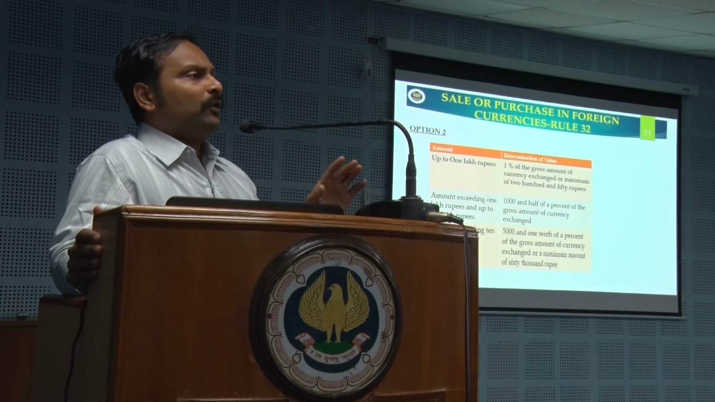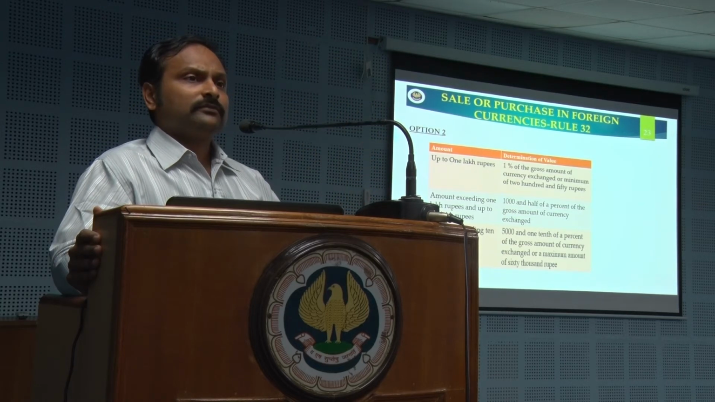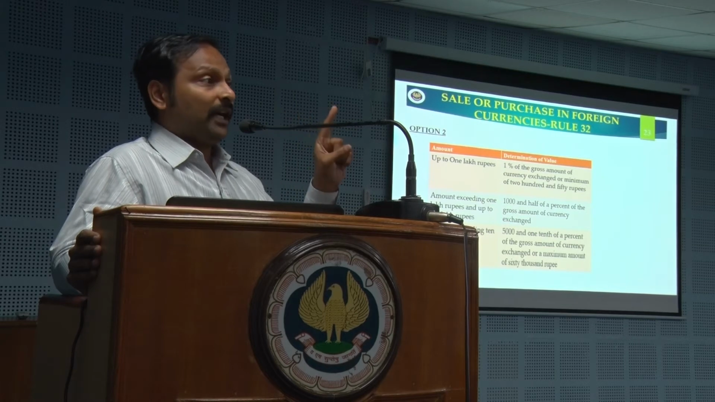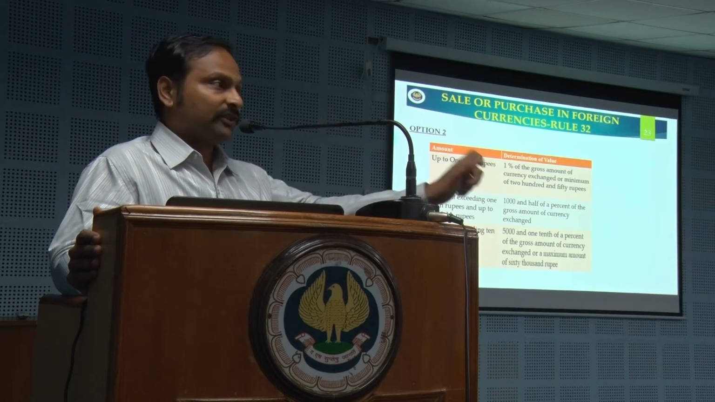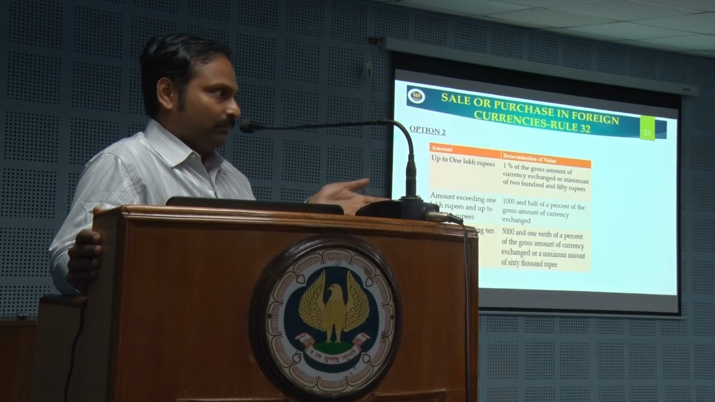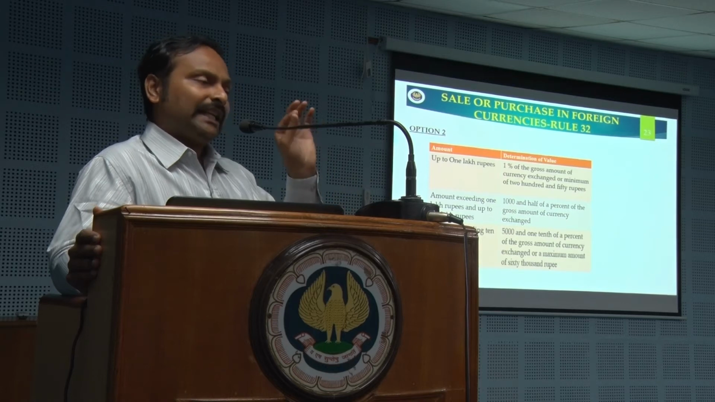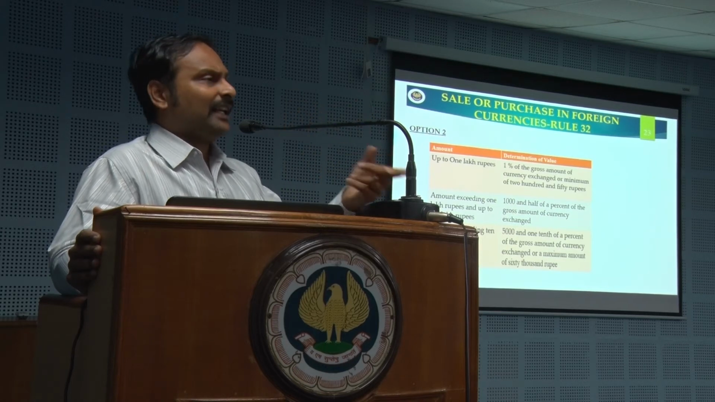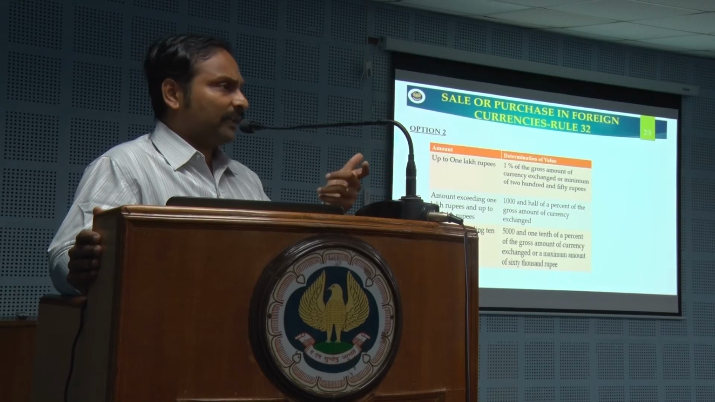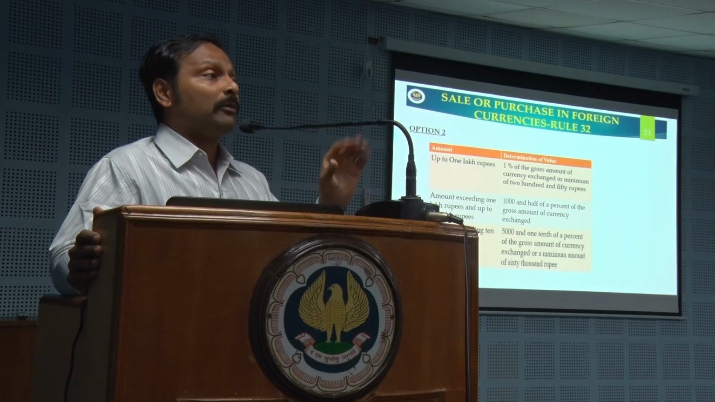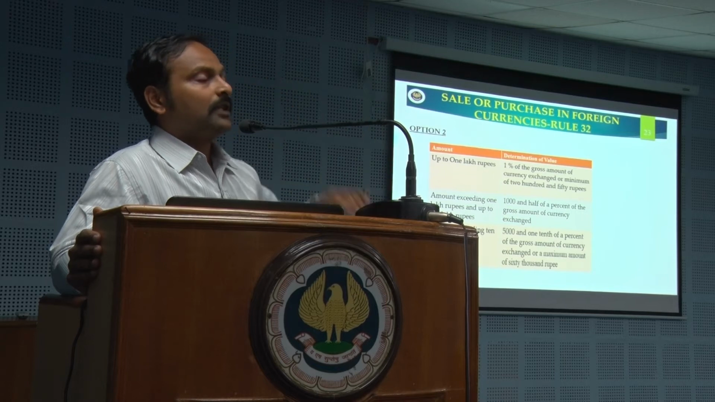Let's say, for example, I am doing an exchange only for 10 lakhs. Then what will happen? For the first 1 lakh, 1% taxable value, which is 1000. Next 9 lakhs, after 1 lakh but up to 10 lakhs, 0.5%. 9 lakhs at 0.5% is 4,500. So together my taxable value will be 5,500.